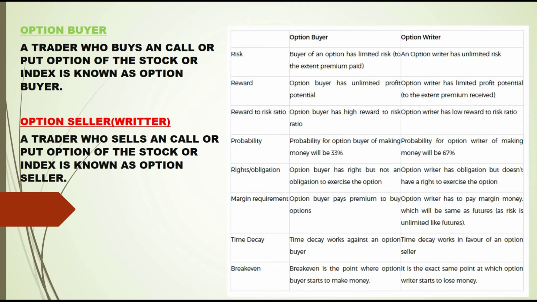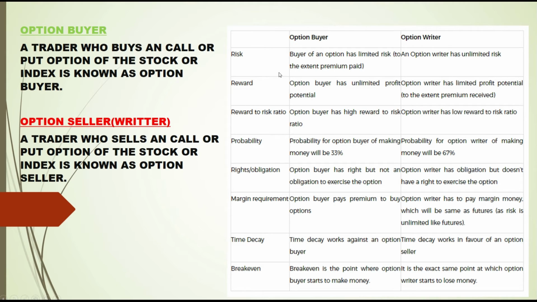There will be two types of trader in options: option buyer and option seller. Option buyer is who first buys a call or put option, then he sells within the expiry. And option writer is who sells the call or put options before he buys. If he first sells at a top level and buys at a lower level, it means profit is limited but loss is higher and unlimited in option selling or option writing.